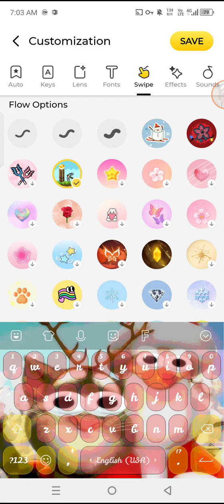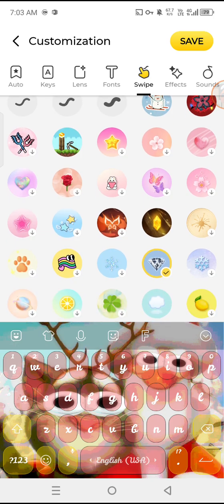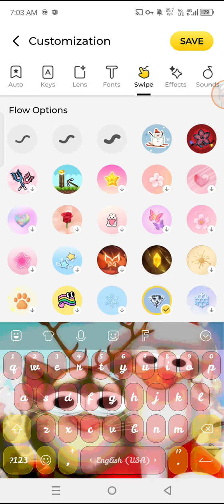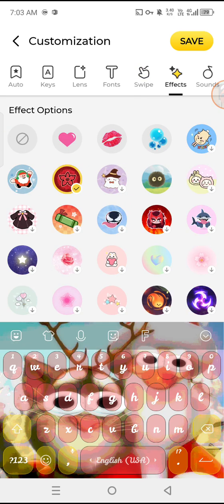So we'll go as a swipe function. Minecraft diamond, Minecraft diamond, Minecraft diamond. Okay, so now that you chose your swipe properly, you can go to effects.